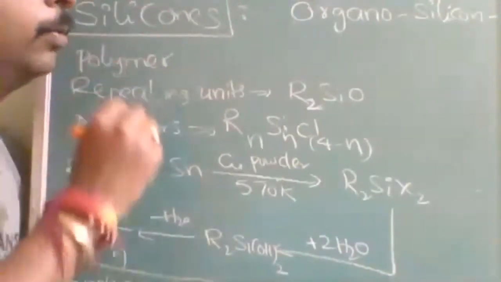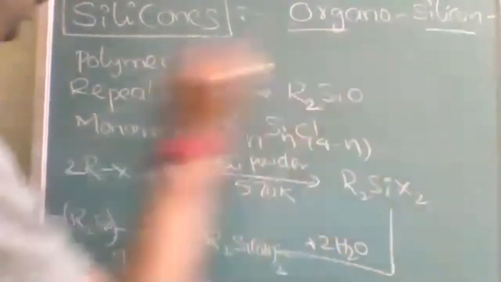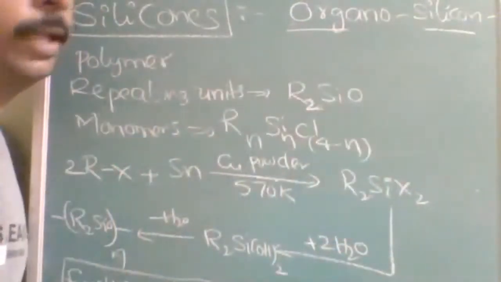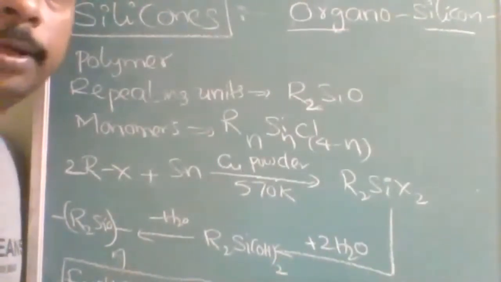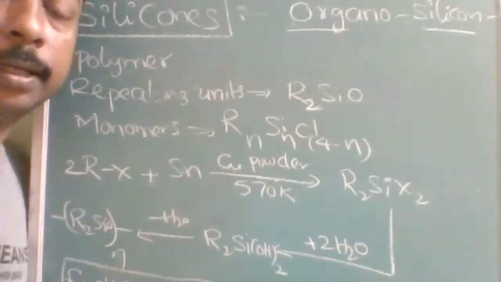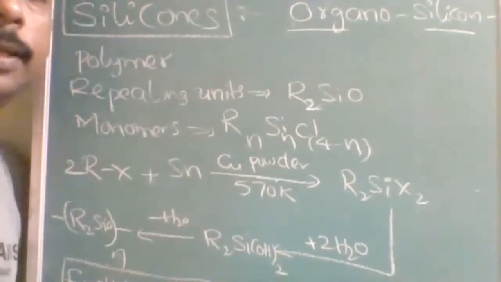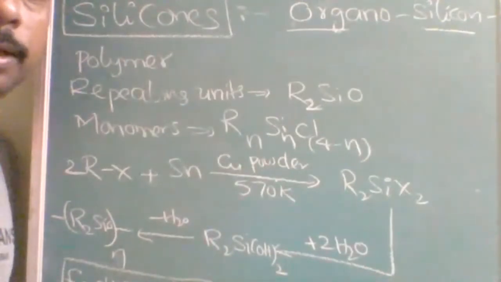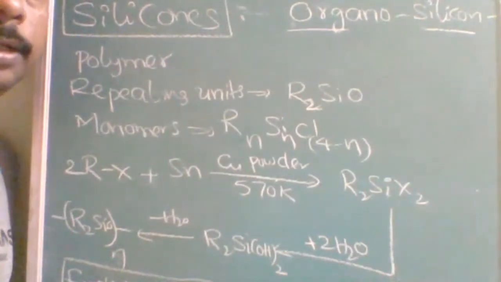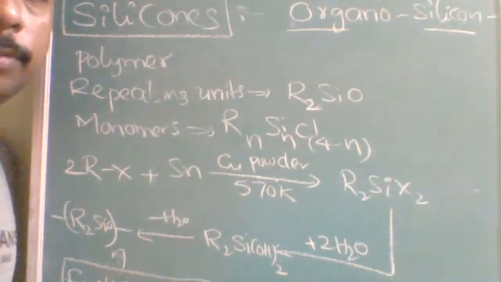So, silicones are the commercial name, but chemically these are organosilicon polymers. Understood? Why is this name given, and how it is formed, I will tell you. In any polymer, meaning a long chain or a big molecule, the same thing is repeated so many times. It can be one type of molecule, or more than one type of molecule. If only one type of molecule is repeated everywhere, then it is called a homopolymer.